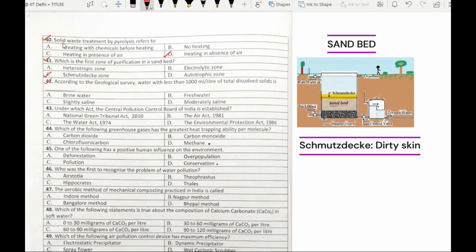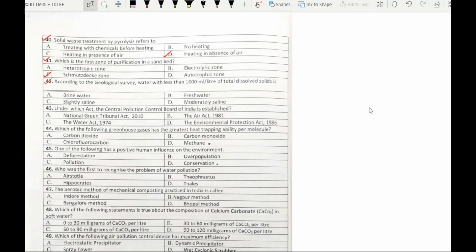Now moving on to question number 42. It says, according to the Geological Survey, water with less than 1000 ml per liter of total dissolved solids is. The options given are option A, brine water, option B, fresh water, option C, slightly saline, option D, moderately saline.